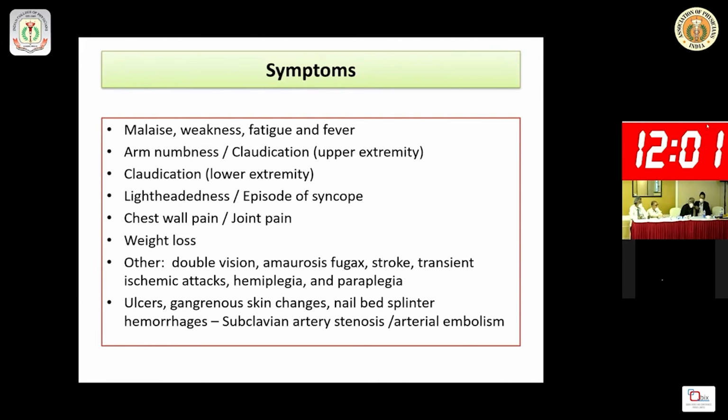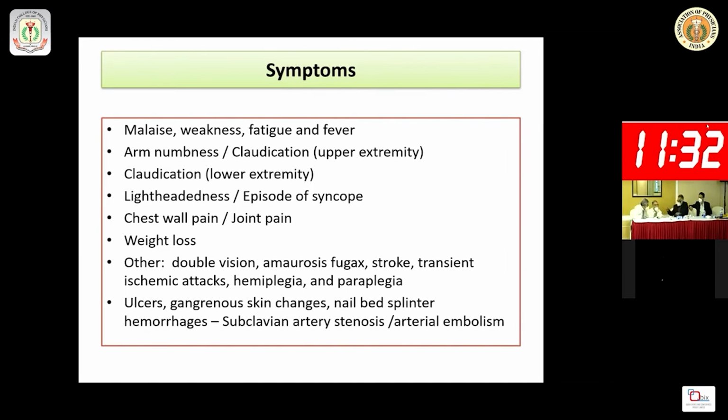I have already mentioned constitutional symptoms, particularly malaise, weakness, fatigue and fever, and any arm numbness or claudication. Upper extremity claudication is much more common in Takayasu than lower extremity claudication. This may be associated with lightheadedness and episodes of syncope, which may be due to aortoarteritis or any vasculitis.